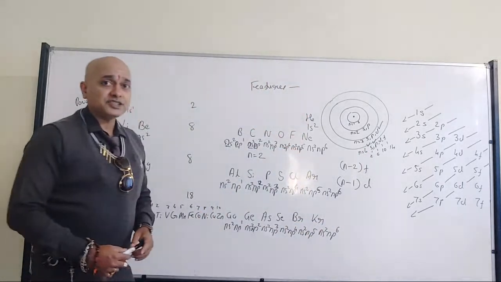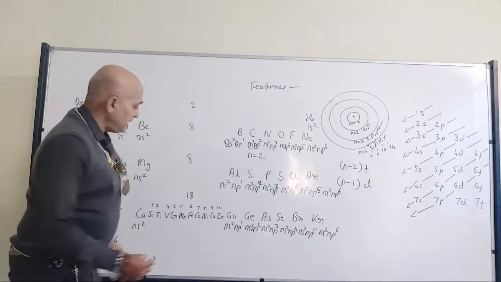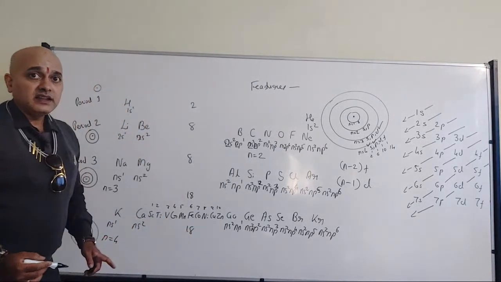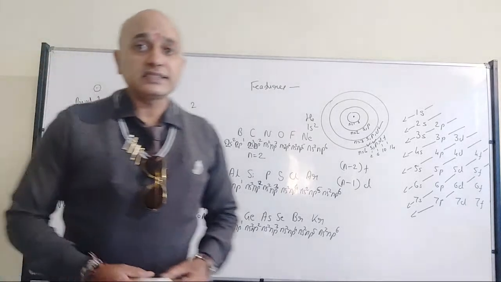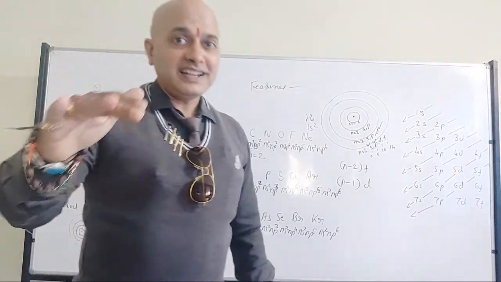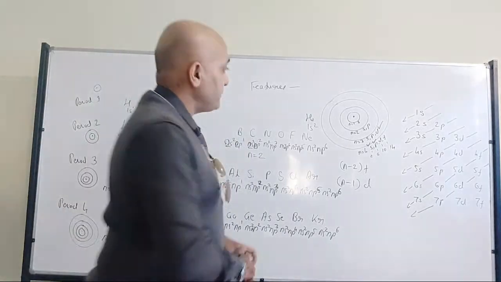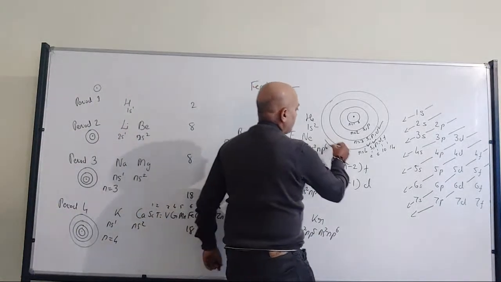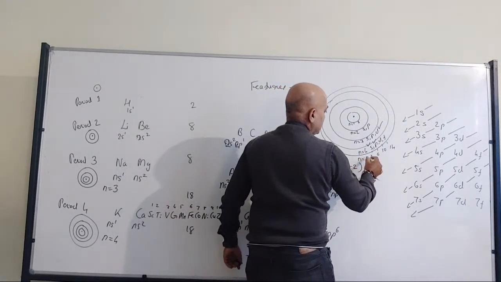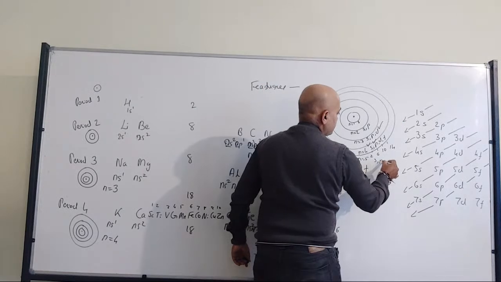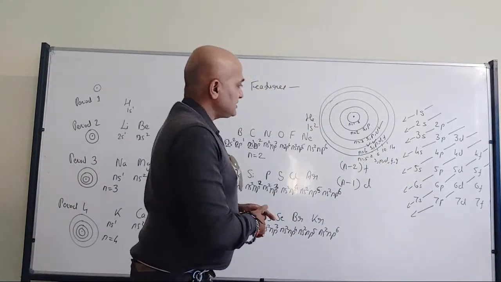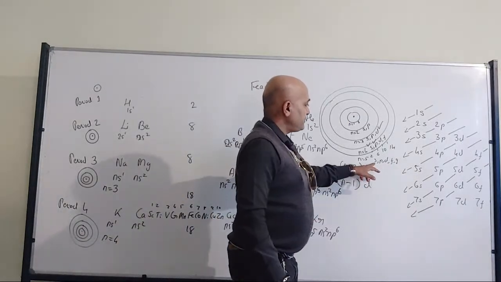Period number 5 also will have 18 elements. I have not written it. Now what about period number 6? That is 18 for period number 5. So why at period number 5 do we have 18 elements? That is n equal to 5: S, P, D, F, even G. Anyway, G we are not going to discuss. S, P, D, F.